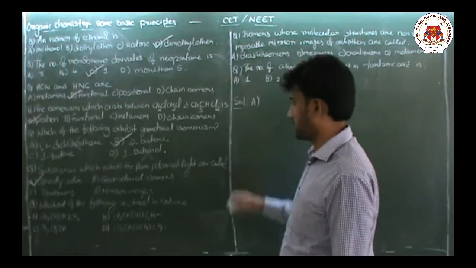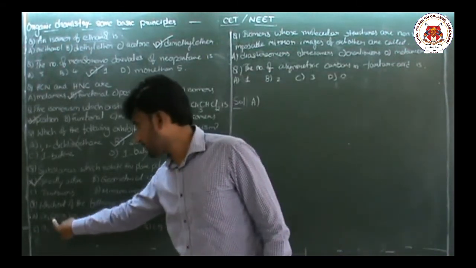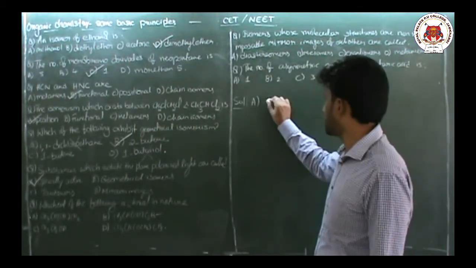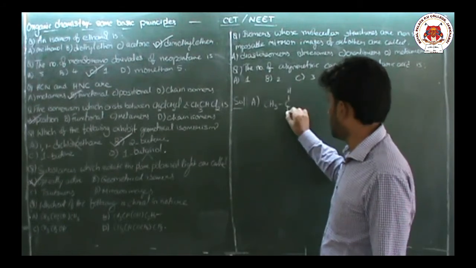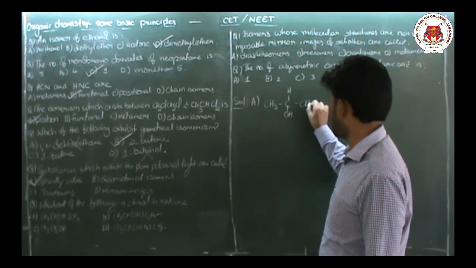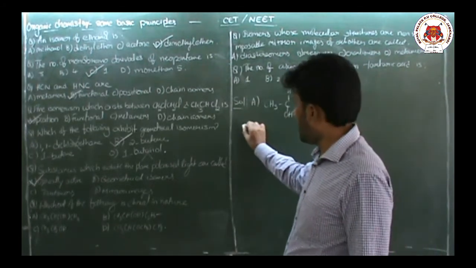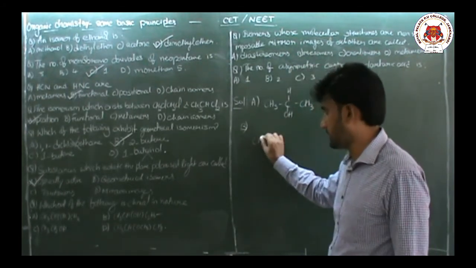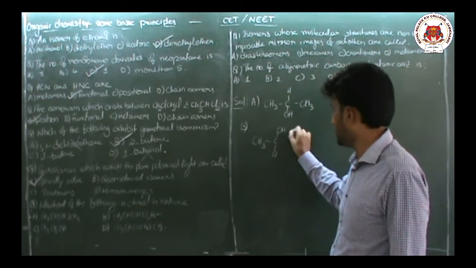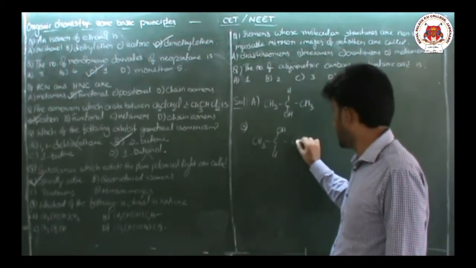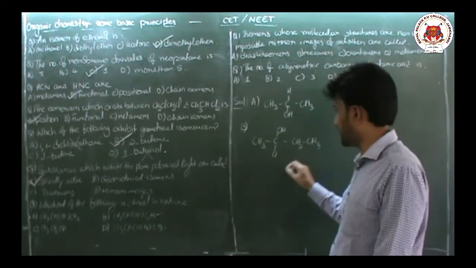Option A, okay, there are 3 carbons, one carbon central I am considering, CH3, CH, OH, CH3. This is option 1. Option 2 is CH3, CH, OH, CH2, CH3. Okay, C2H5 I have written like this.